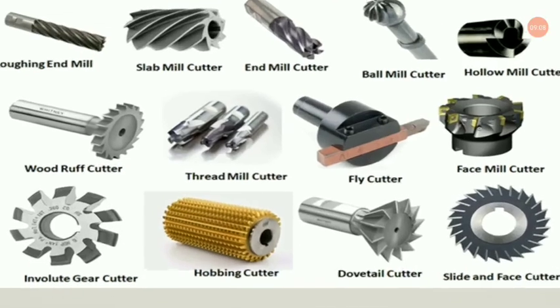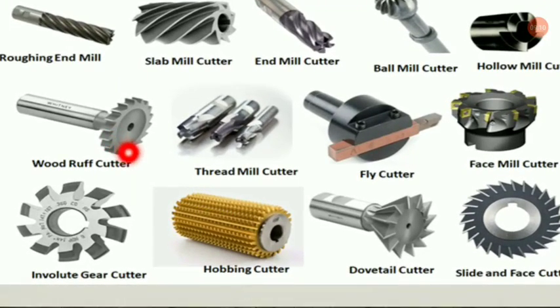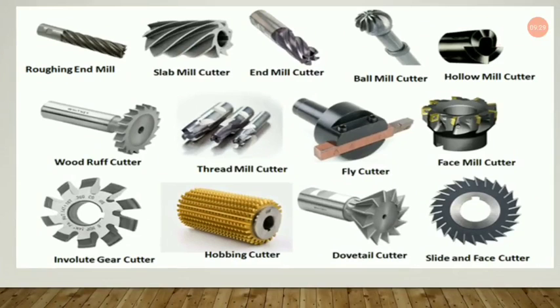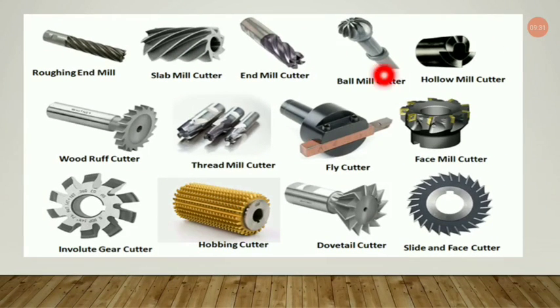Coming to the first one, we have the roughing end mill. The roughing end mill looks somewhat like this. Previously we talked about the slab mill cutter. Now here is a colorful 3D picture where you can visualize how the slab mill cutter looks in real life. Now this is the end milling cutter, as you can see. This is the ball mill cutter.